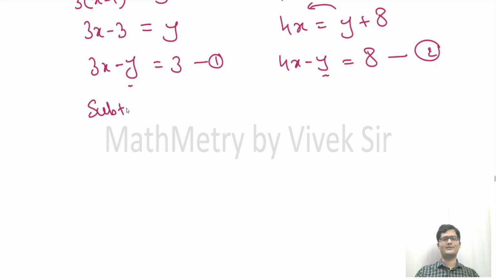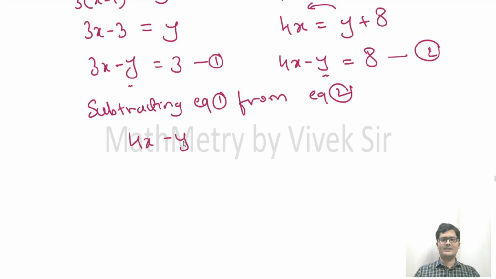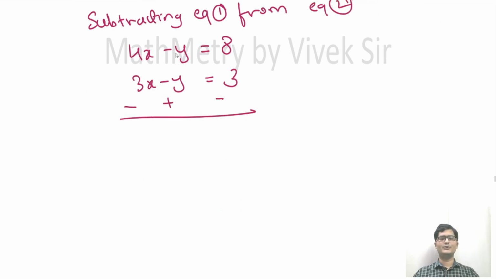So subtracting equation 1 from equation 2. 4x minus y equal to 8, 3x minus y is equal to 3. Let's subtract it, so all the signs will get changed. Minus will become plus, plus will become minus. So 4x minus 3x will be x, minus y plus y will get cancelled, 8 minus 3 will be 5. So we have got the numerator. Now let us find the denominator. Let us substitute it in any one of the equations.